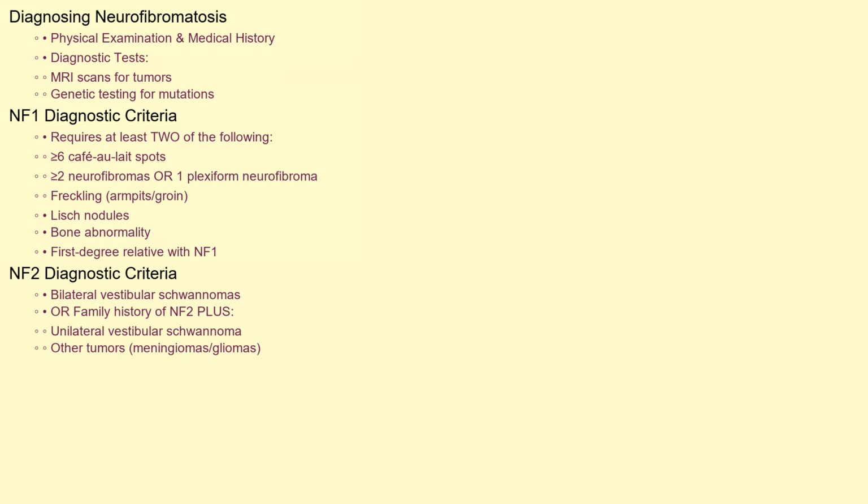For NF2, diagnostic criteria include the presence of bilateral vestibular schwannomas, or a family history of NF2 along with unilateral vestibular schwannoma or other qualifying tumors, such as meningiomas or gliomas. MRI scans are frequently used to detect tumors in the brain and spinal cord, and genetic testing can confirm the diagnosis by identifying the specific gene mutation.